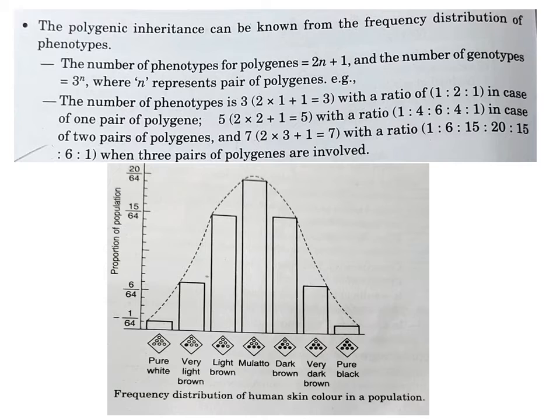Multiple allelism. It is the presence of more than two alleles of a gene to govern the same character. Example: alleles of ABO blood grouping, three alleles IA, IB and small i. In an individual only two alleles are present. Multiple alleles can be found only in a population.